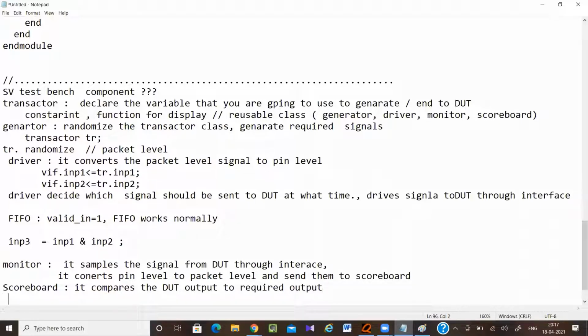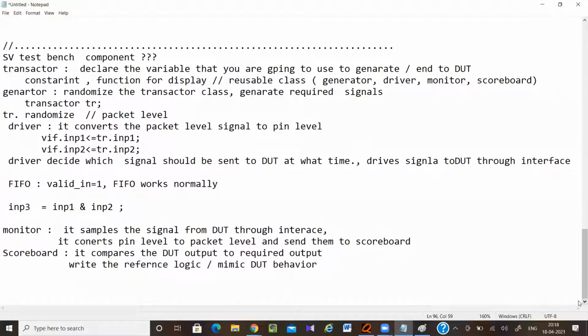So in the scoreboard, you are going to write the reference logic, or simply, you have to mimic the DUT behavior. What is the difference between the reference logic and the DUT? Your DUT is synthesizable, but the reference logic may or may not be synthesizable, while the DUT must be synthesizable. So in the scoreboard, you are just going to implement how the DUT is behaving.